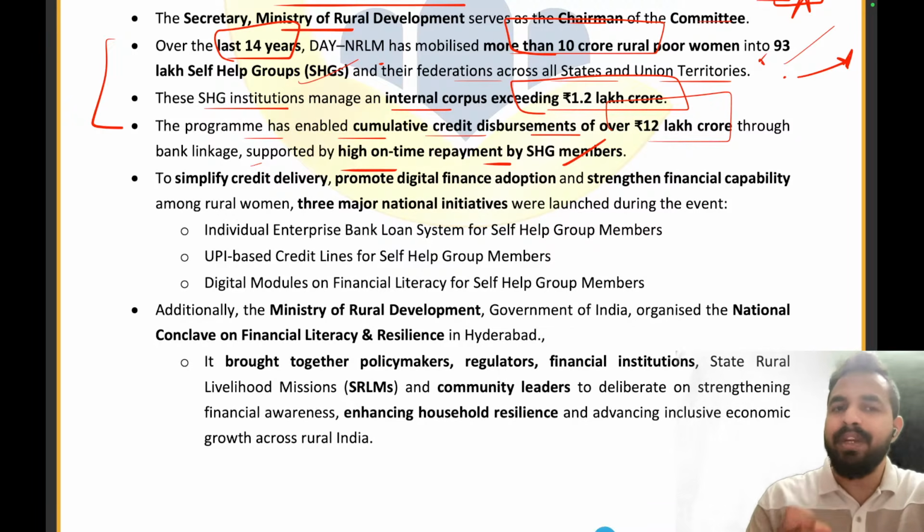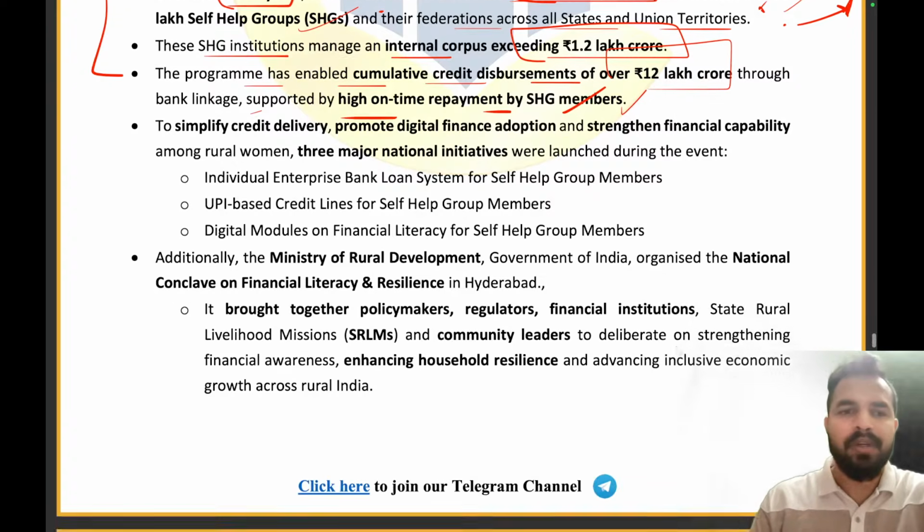And this program, that is the Deen Dayal Antyodaya Yojana National Rural Livelihood Mission, it has enabled the cumulative credit disbursement of over 12 lakh crore rupees. तो इस प्रोग्राम के जरिए 12 लाख करोड़ रुपए का डिसबर्समेंट किया गया है थ्रू द बैंक लिंकेज सपोर्टेड बाय हाई ऑन टाइम रीपेमेंट बाय द सेल्फ हेल्प ग्रुप मेंबर्स. Clear all?